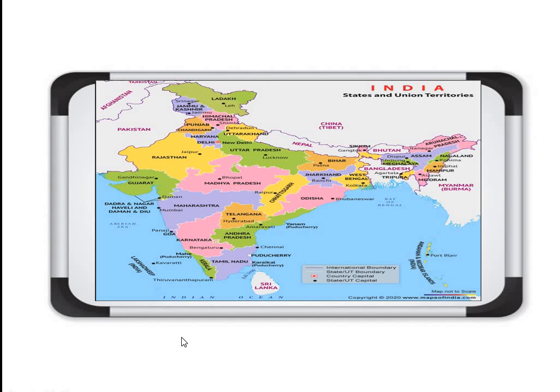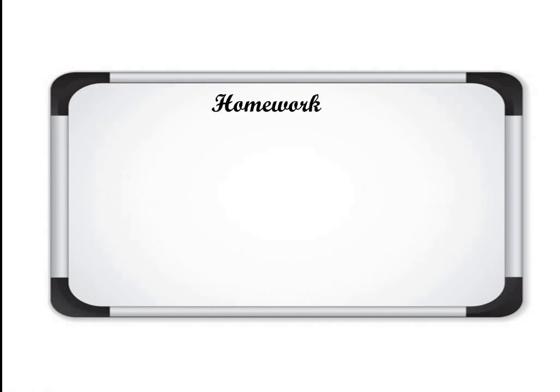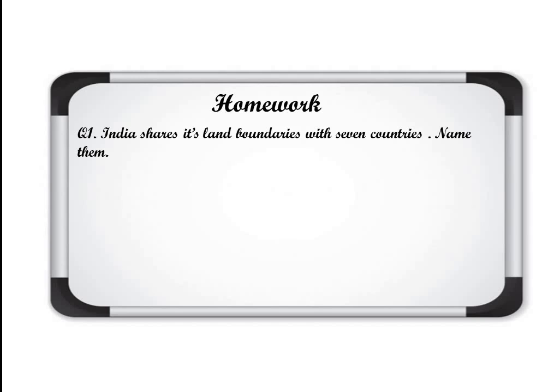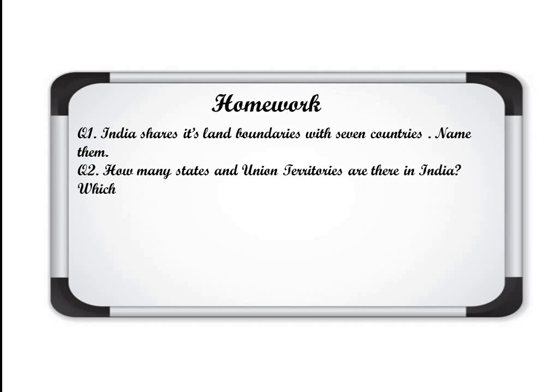Clear? Now it's time for homework. The questions that you will attempt in your fair register: question number 1, India shares its land boundaries with 7 countries, name them. So here you'll write the names of the 7 different countries. Number 2, how many states and union territories are there in India, and which states have a common capital? That I already told you, Haryana, Punjab. And one more example is there, Andhra Pradesh and Telangana.